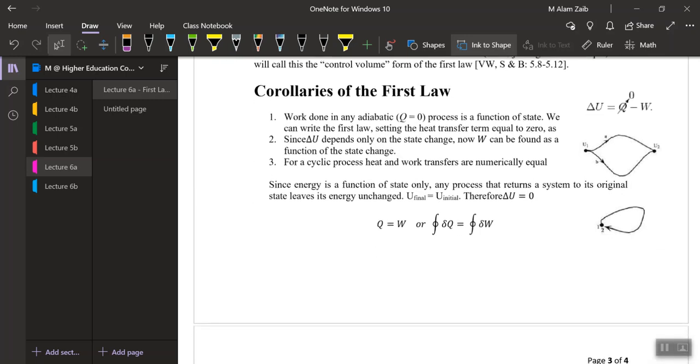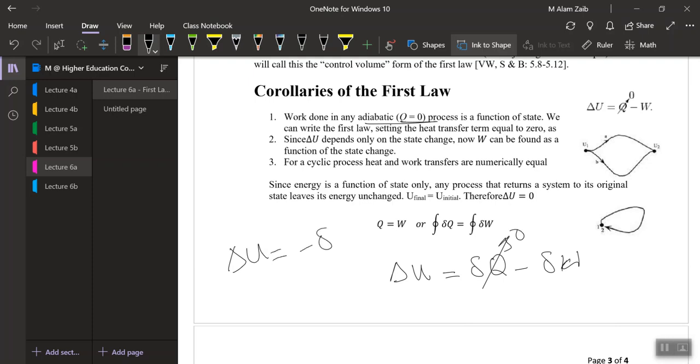Let's have a little discussion on the first law of thermodynamics, and let's look at some corollaries of the first law. So let me write it again. The change in internal energy is equal to the heat supplied minus work done. The first corollary is: what if the process is an adiabatic process? Then the heat supplied is equal to 0, so the change in internal energy is equal to minus work done.